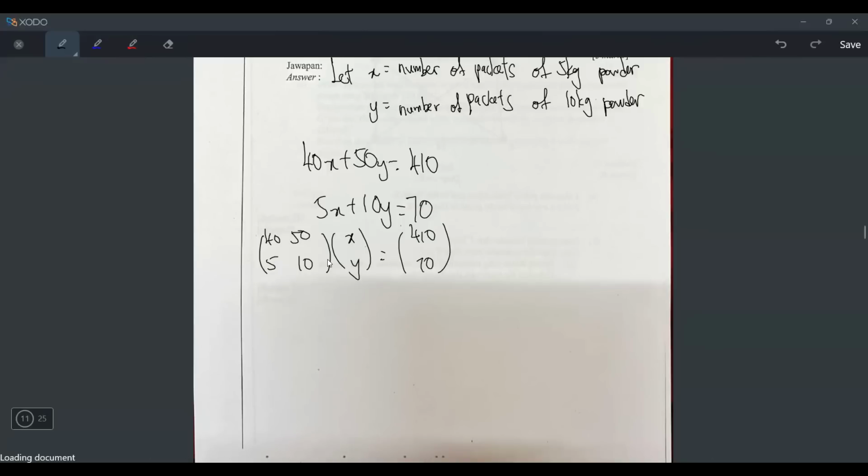But of course, if you want to simplify it also can. How to simplify? Divide by 10, divide by 10, divide by 10. And then only use the matrix method, can also. You will get the same answer.